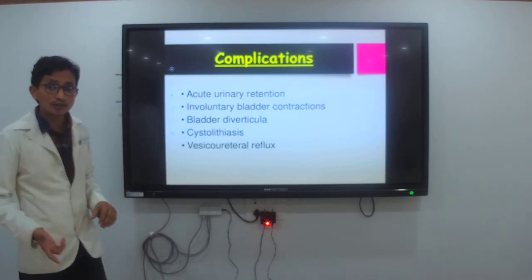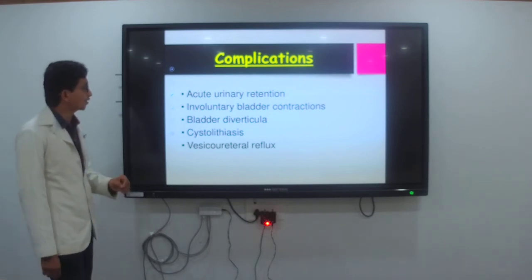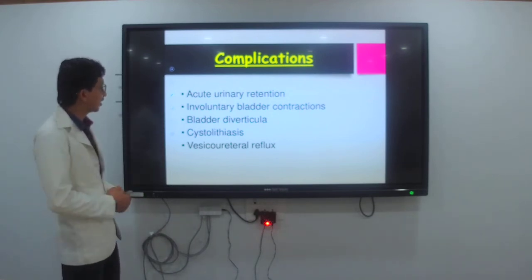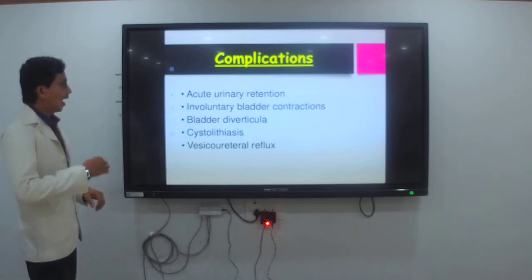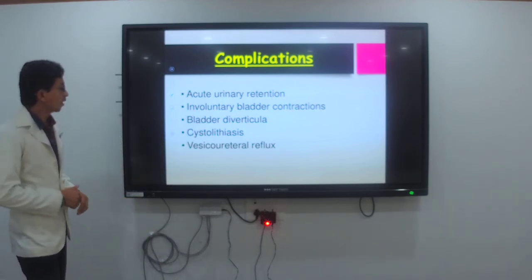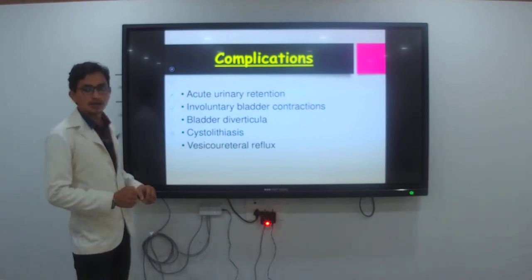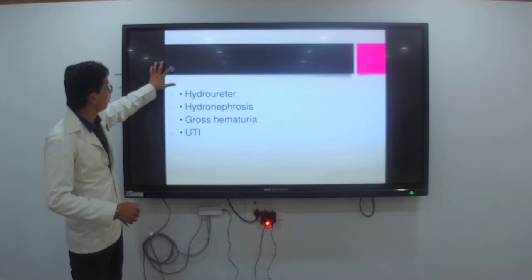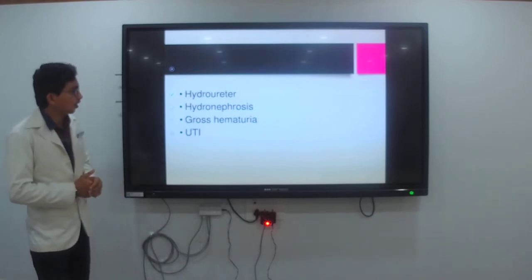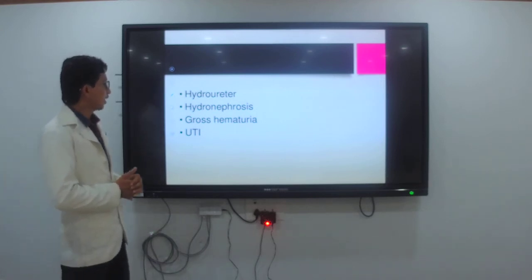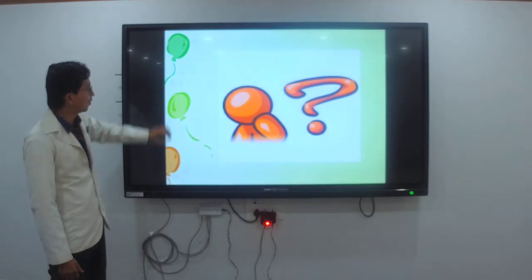Then after all this, you are going to check for complications. What complications may be present? Acute urinary retention, involuntary bladder contractions, bladder diverticula, cystolithiasis and vesico-ureteral reflux. Hydroureter, hydronephrosis, gross hematuria and UTI, that is urinary tract infection. These complications may be present.